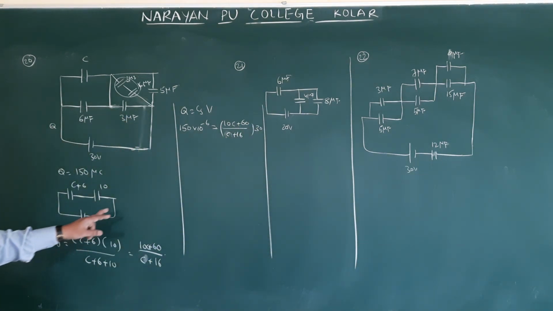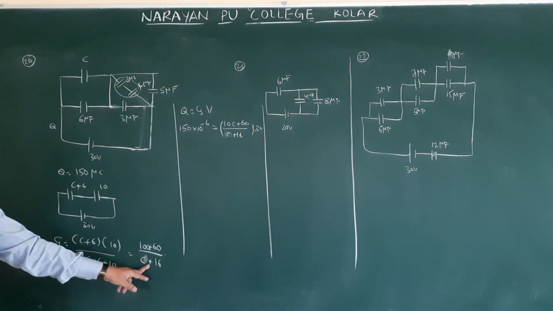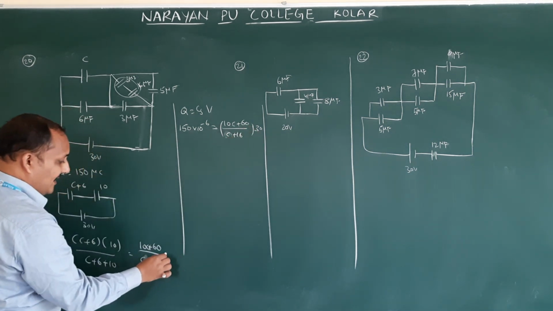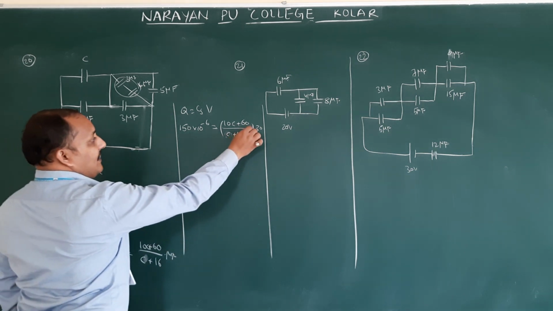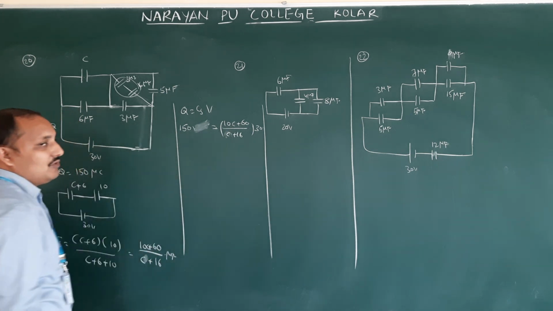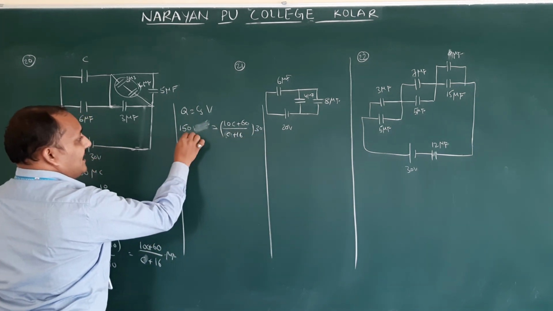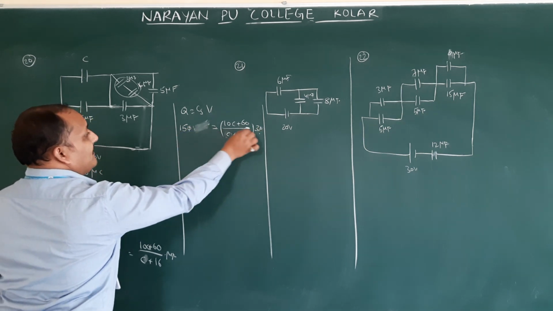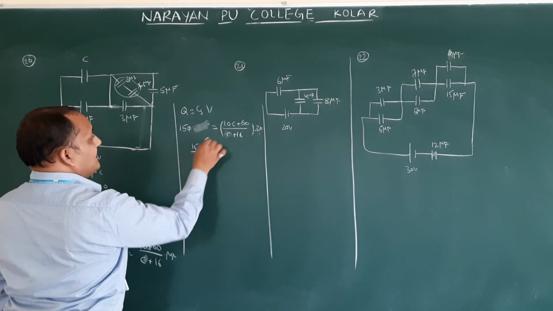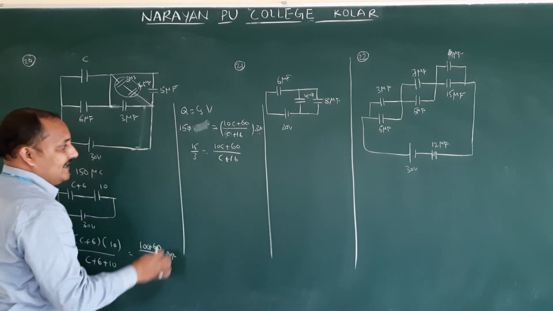30 volts. Okay. So this one they gave in microfarads, so the resultant capacity you will also get in microfarads, into 10 power minus 6. If you want to write into 10 power minus 6, instead of writing, eliminate this. Both sides 10 power minus 6 is cancelled. Then this 30 will come here, and the zero will be cancelled. 15 by 3 is equal to 10C plus 60 by C plus 16.